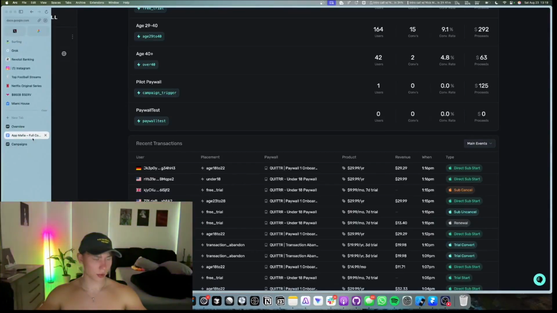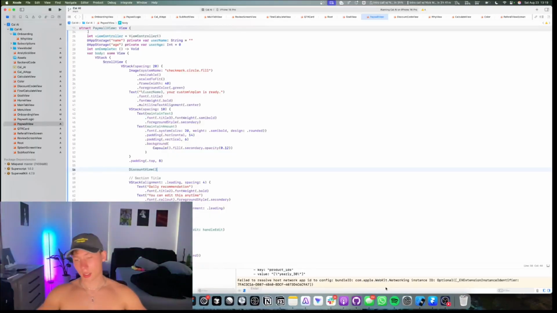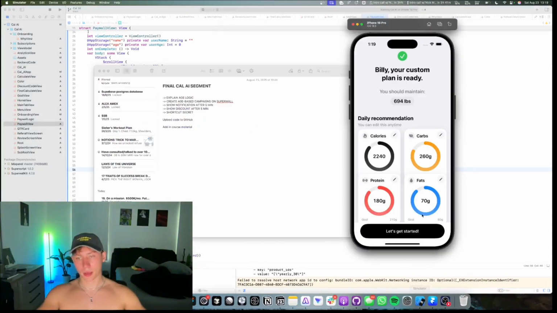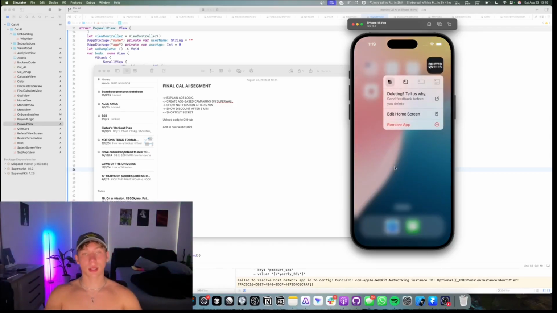Let's also go to, what else? Shortcuts. So I love shortcuts, and I'll explain why. Anytime you try and uninstall Quitter, there's 2 buttons. There's one, are you deleting? Tell us why. Send your feedback. Let's improve the app for you. Let's make this experience better. And we learn a lot about how our users feel about our product and continuously iterate and improve to the point where the conversion rate increases because we solved all the problems that people were having in the past.